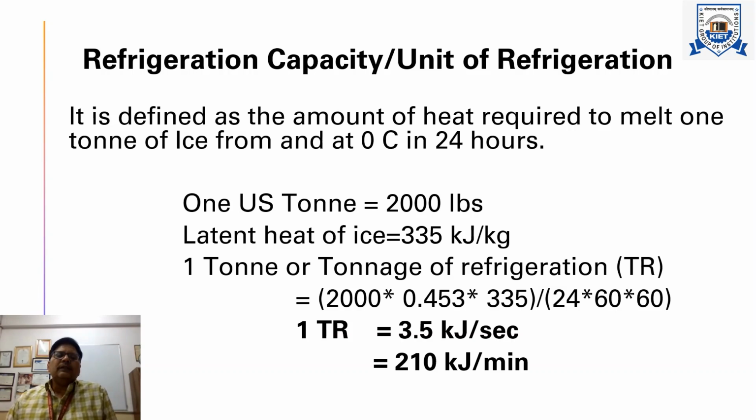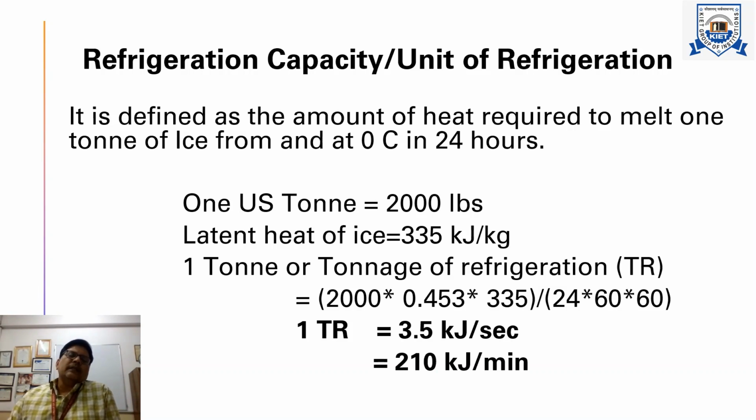This definition is given by ASHRAE, American Society of Heating and Refrigeration Engineers. Since the definition is given by ASHRAE, they have taken ton as 1 US ton, and the value of 1 US ton is 2000 pounds. We know the value of 1 pound in kilogram is 0.453 kilogram, and the latent heat of ice is 335 kilojoule per kilogram.